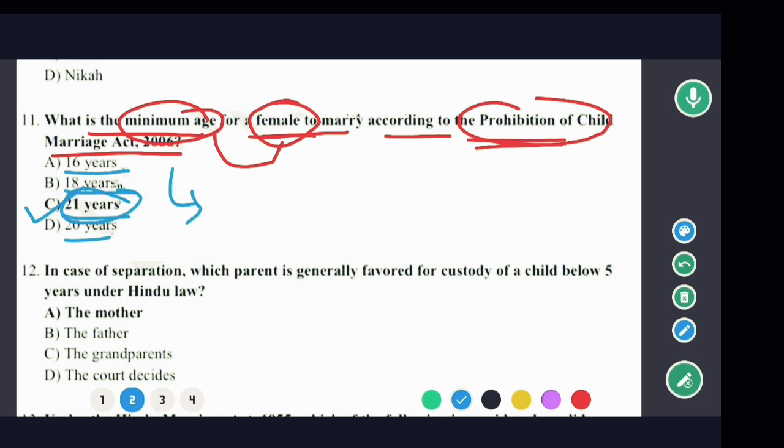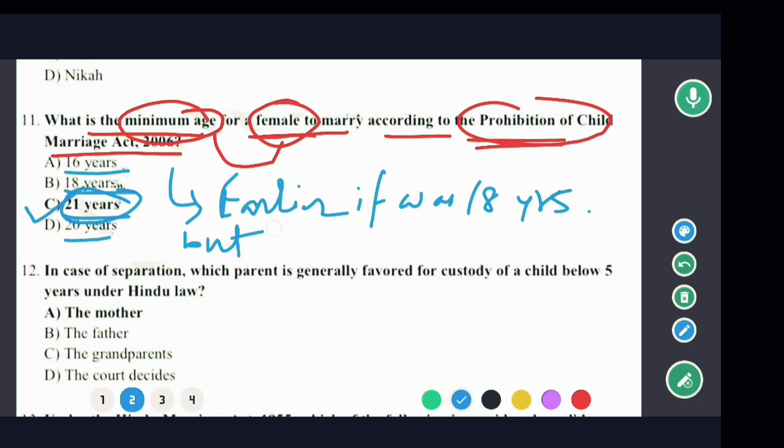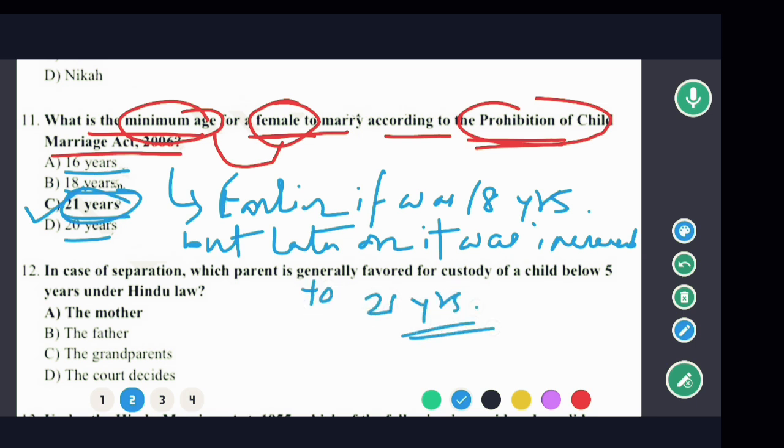तो ये याद रखना पड़ेगा कि earlier it was 18 years. Okay, but later on it was increased to 21 years. Okay, so in this case क्या होगा? In this case option C would be the correct answer. Okay, option C would be the correct answer. So now moving to next question.